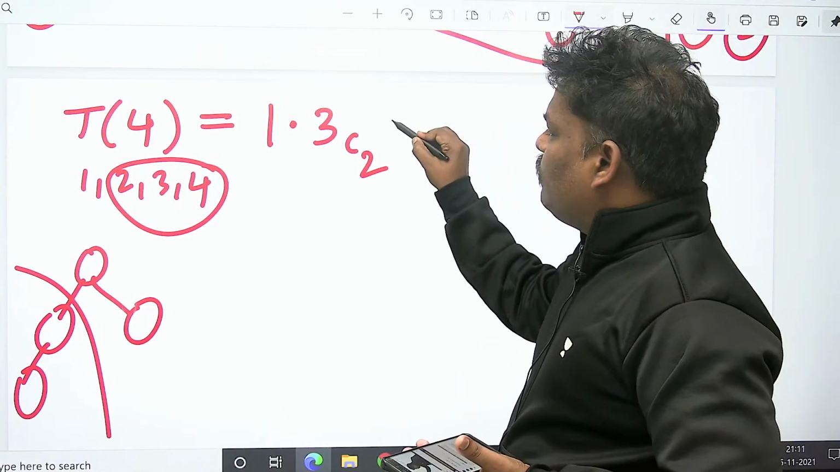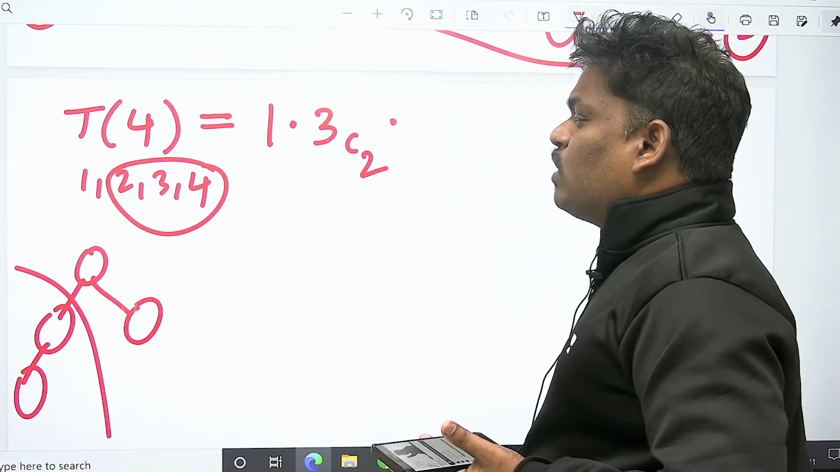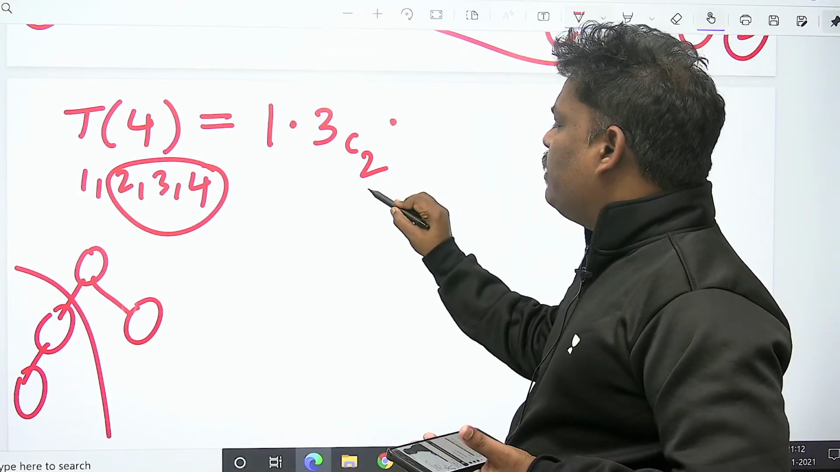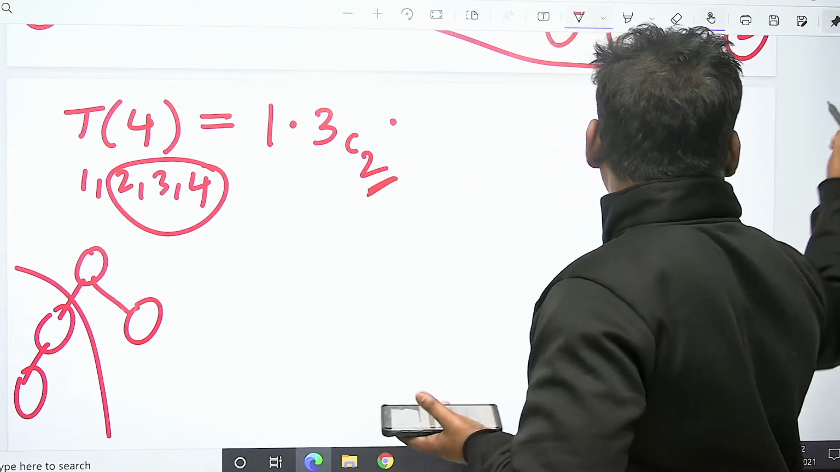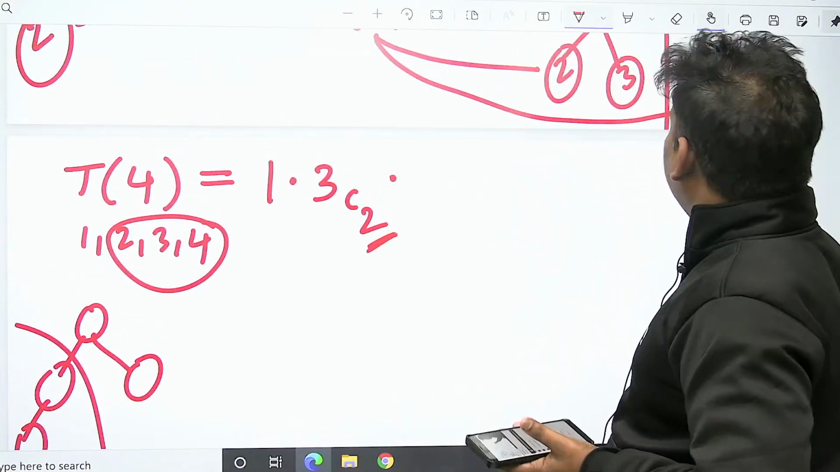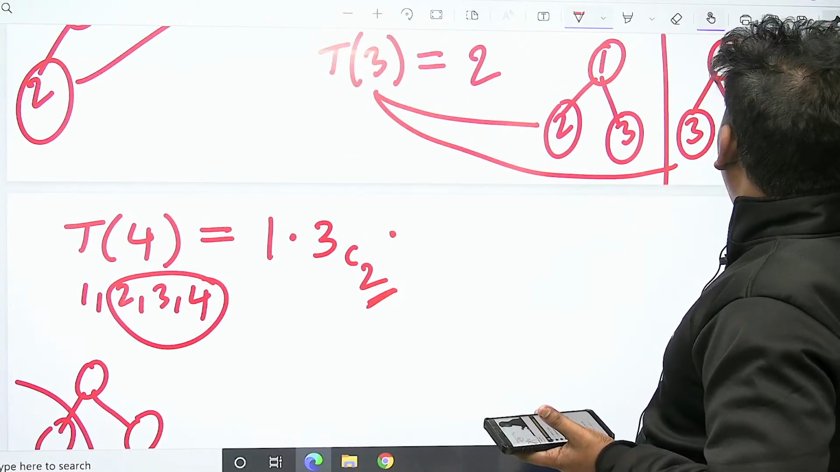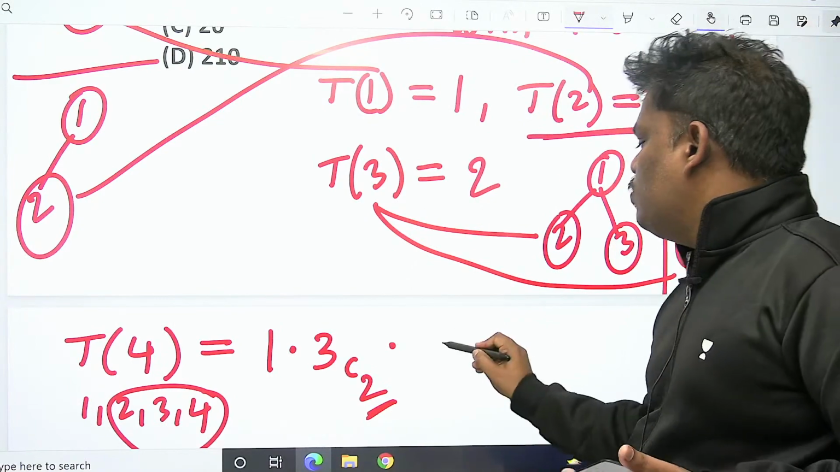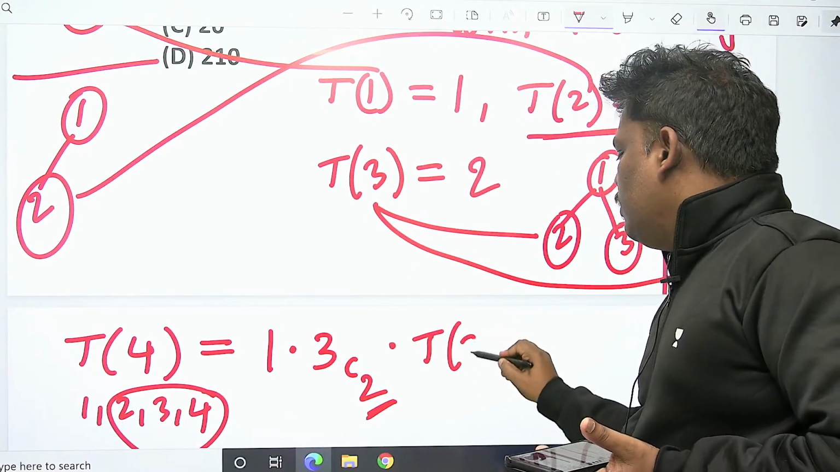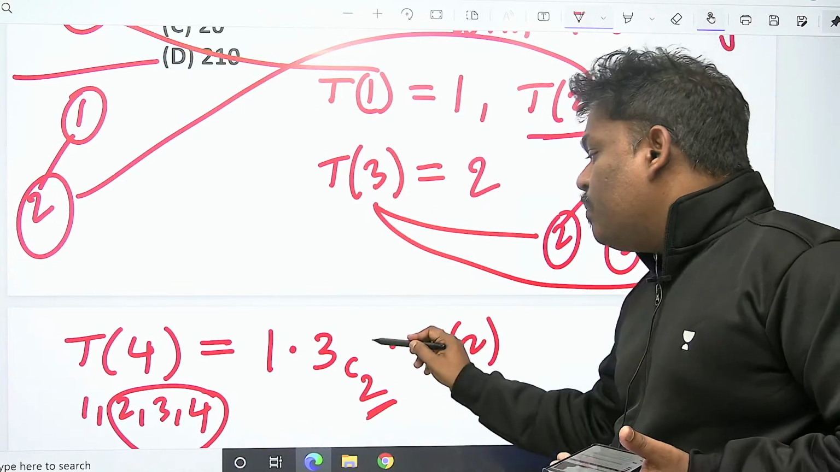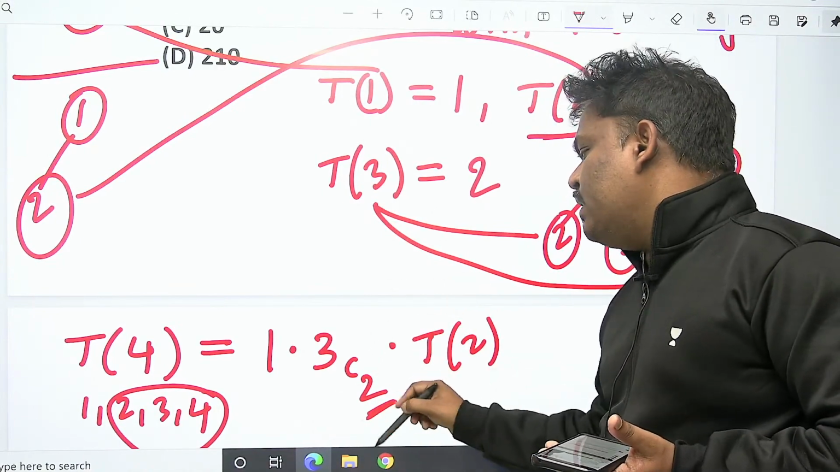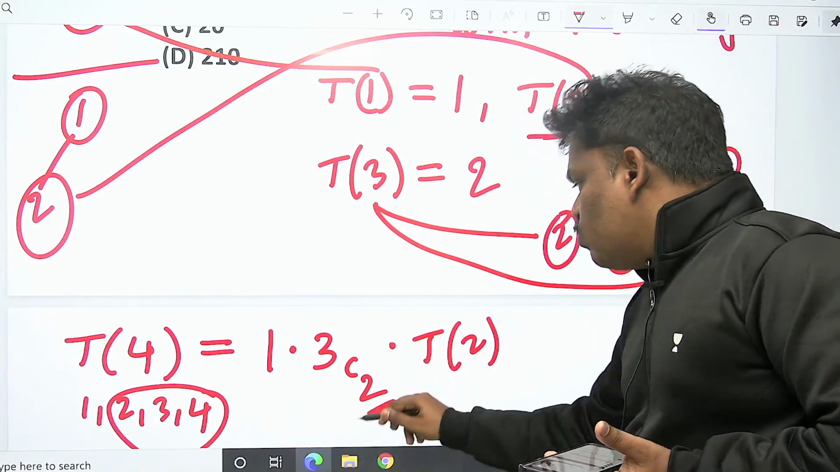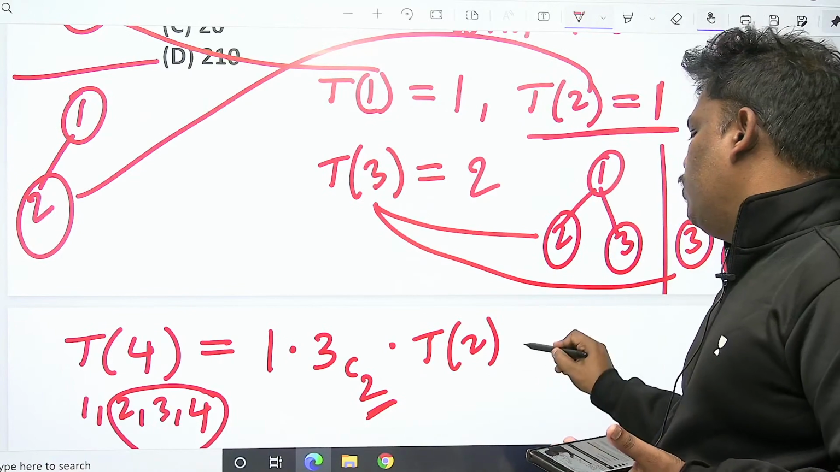What is the meaning? Out of 3 people, on the left-hand side you selected 2 people. With the 2 people, we are already done. Let's see: with the 2 people, how many min heaps are possible? T of 2. The number of ways to get the people on the left-hand side is 3C2, because out of 3 we select 2 people. With those 2 people, how many min heaps are possible? T of 2.